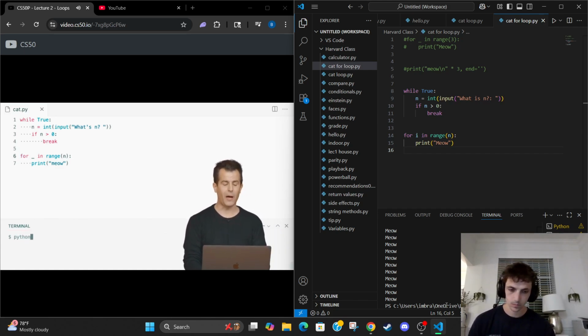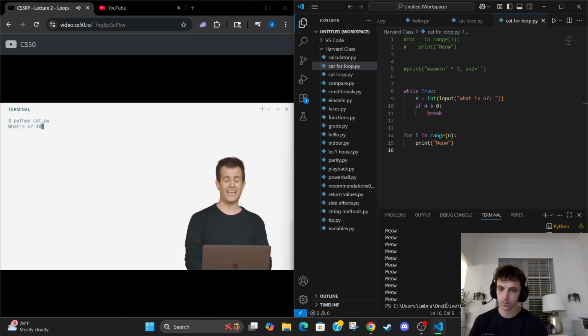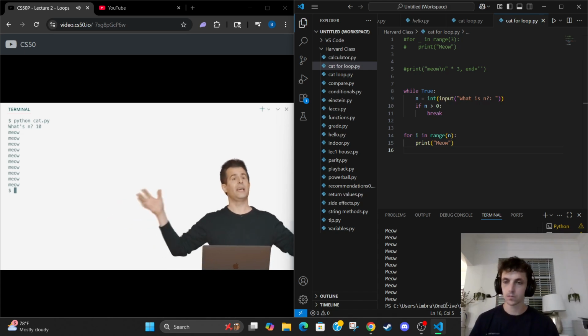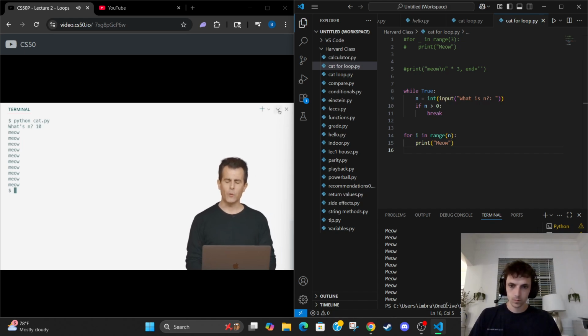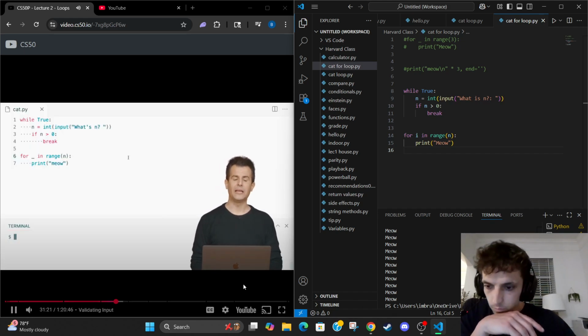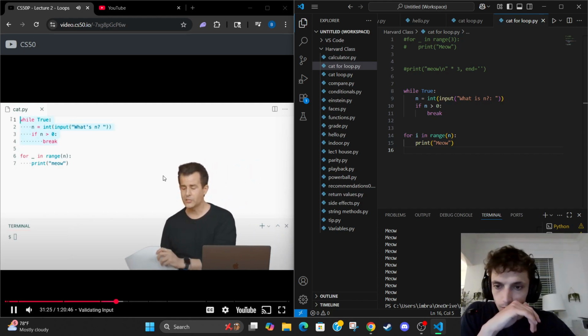So if I run this now, python of cat.py, enter, well, what's n? Let's start with 3, where we began, meow, meow, meow. Well, this time, let me go ahead and increase the size of my terminal window just temporarily. Let me run python of cat.py. Let me do it 10 times. Meow 10 times now appears on the screen. And the takeaways here are not just that we can meow 10 times or do something again and again, but this is a very common paradigm in Python when you want to do something again